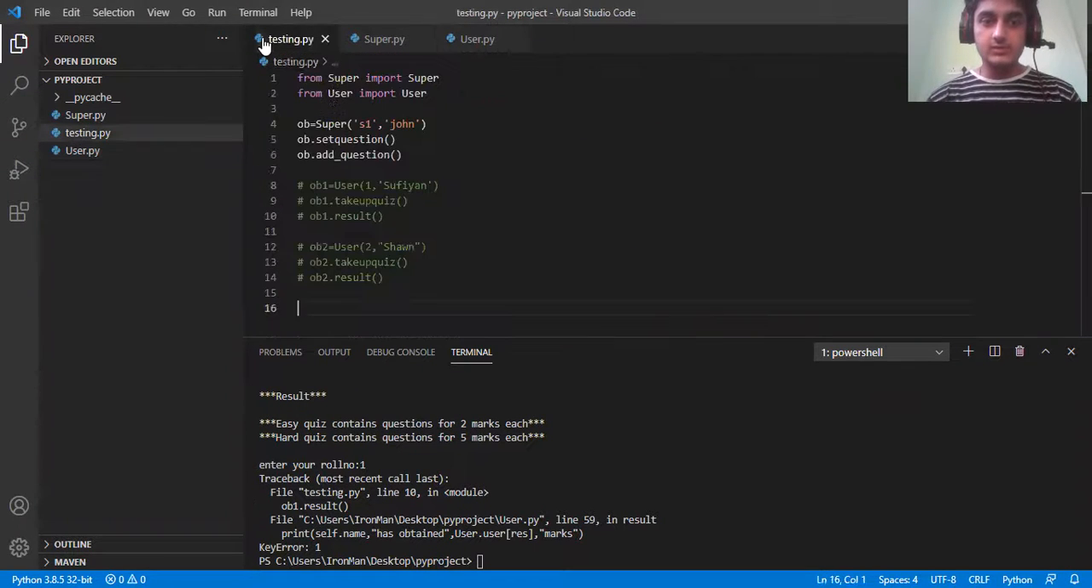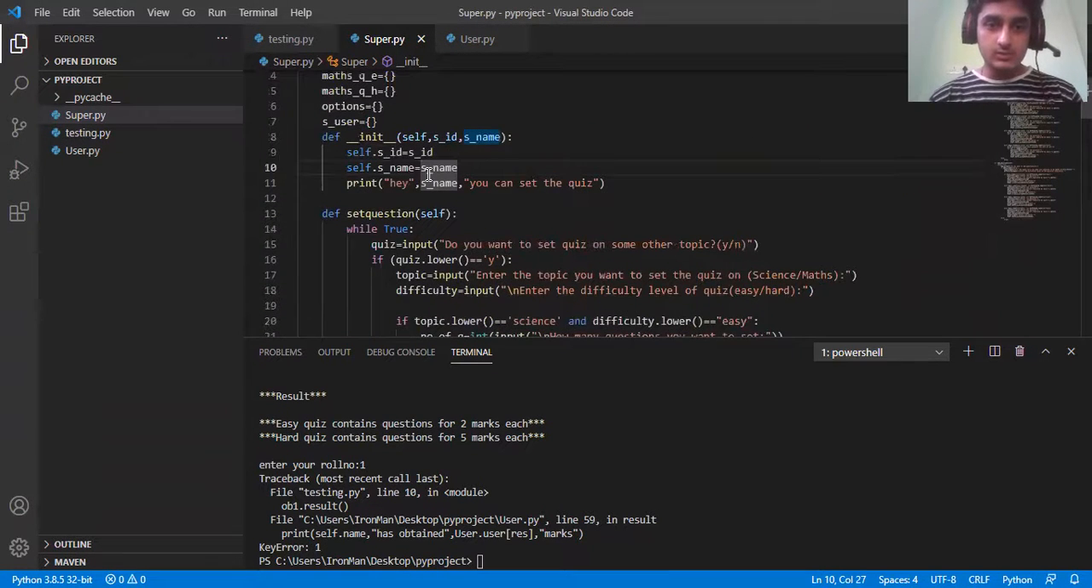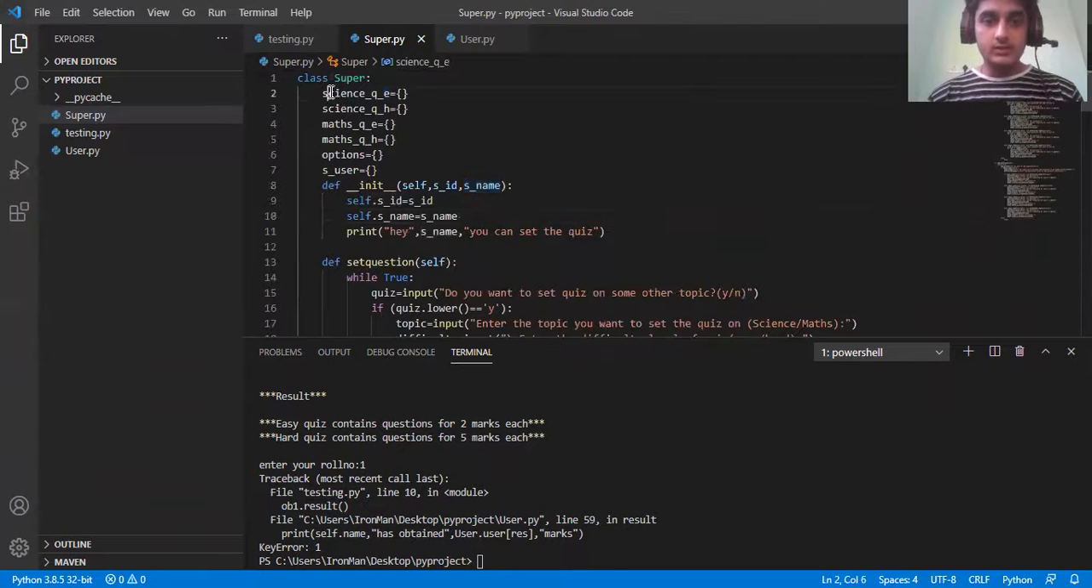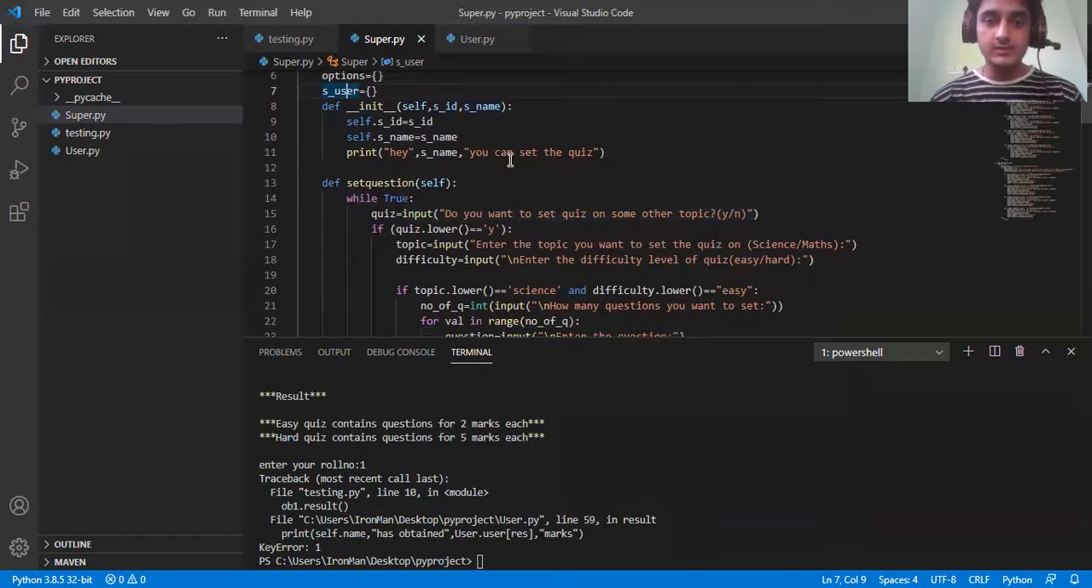The testing file is just to run the objects of that particular class, the object variables. So yeah, I have taken dictionaries over here. Science QE define is for science questions easy, and science questions hard. Similarly, maths questions easy and hard. Then for options, I have also created a dictionary. For the user, I have created a dictionary in which I'm going to store the ID and marks.